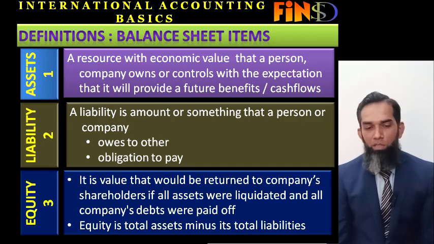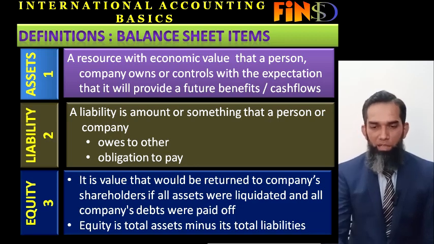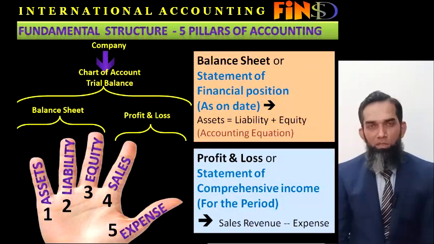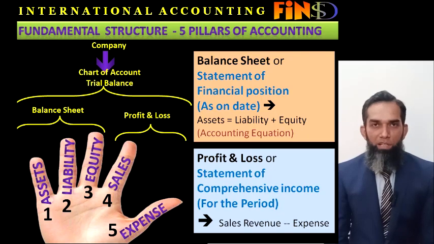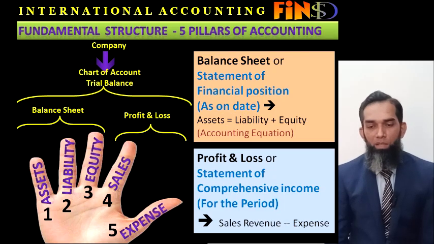Similarly, if we talk about equity, the third item, it is the value that would be returned to the company's shareholders if all the assets were liquidated and all the company debts were paid off. Equity is actually total assets minus total liabilities. If you see the accounting equation in the previous slide, I have mentioned that assets equal liability plus equity. This is the accounting equation. Every time your assets are fully equal to the liability plus equity.